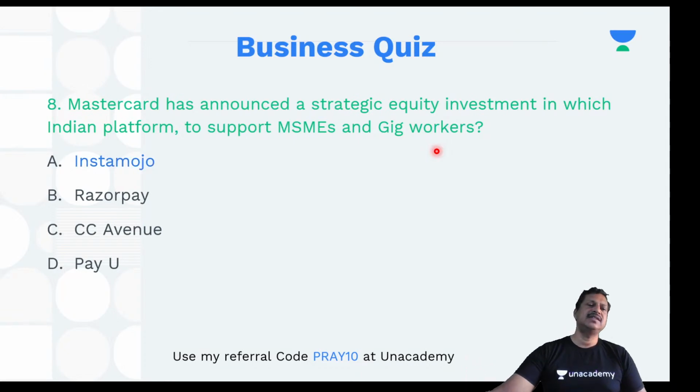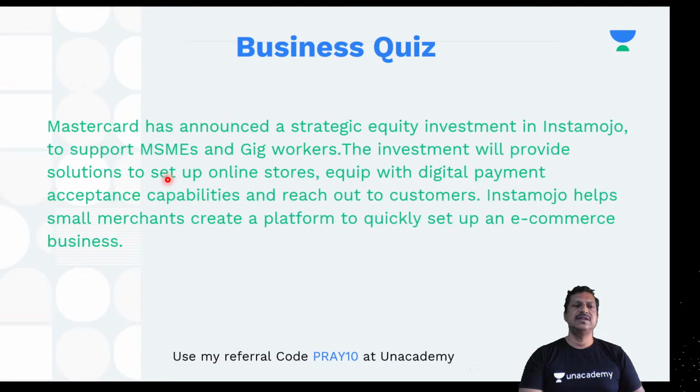Okay, so your answer is Instamojo. Instamojo is the answer. No, it's not D, it is Instamojo. So Mastercard has announced a strategic equity investment in Instamojo to support MSMEs and gig workers.